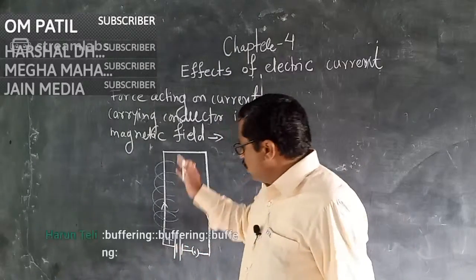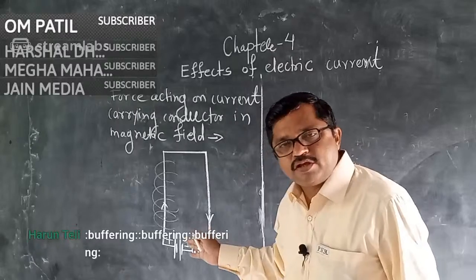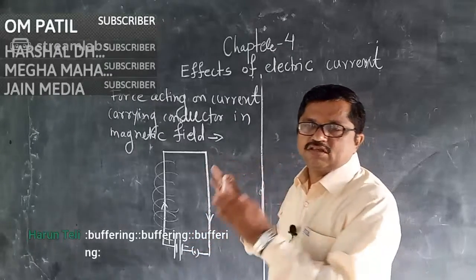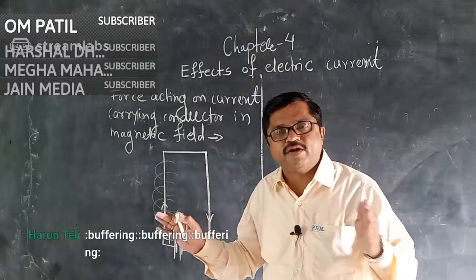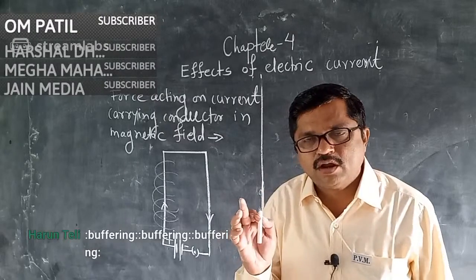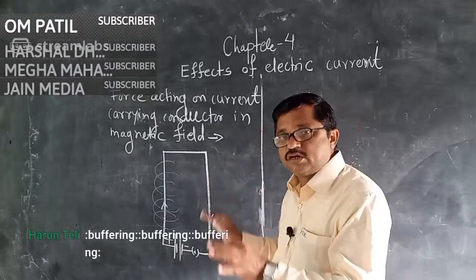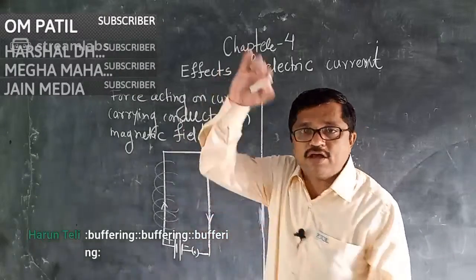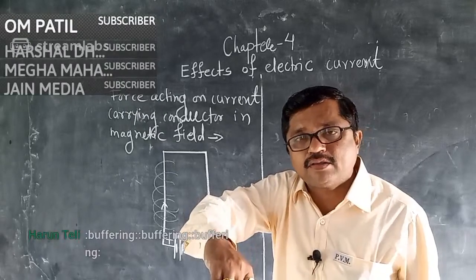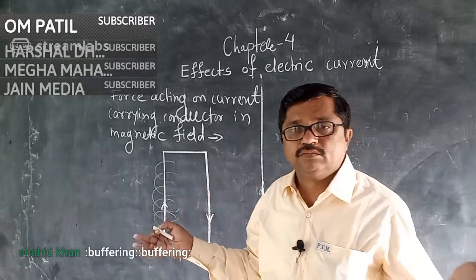As current is passing, a magnetic field is produced around the conductor. If such a conductor is placed in another magnetic field produced by a magnet, what will happen?